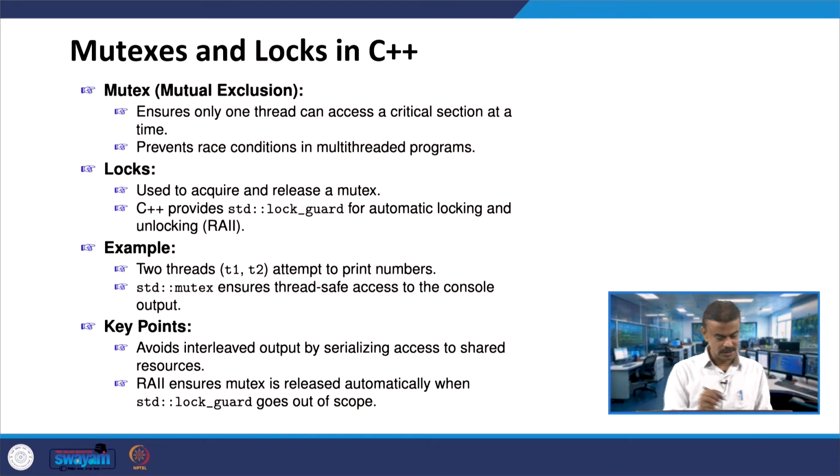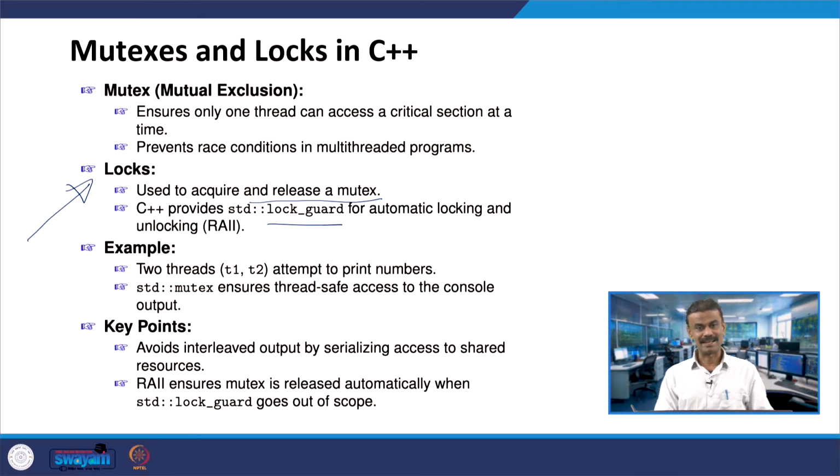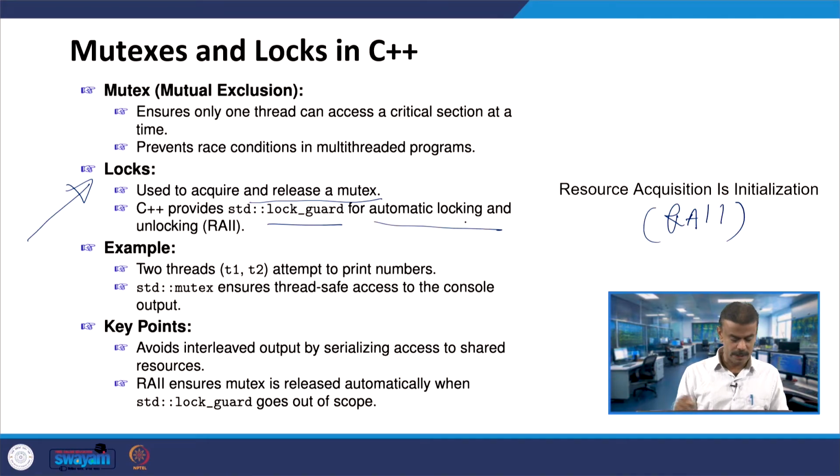So, the next concept, locks. The locks are useful to acquire and release a mutex. In fact, we are going to see this with the help of lock_guard, for automatic locking and unlocking. It is like RAII. What do you mean by RAII? It is nothing but resource acquisition is initialization. So, you call this RAII. So, the lock_guard is for automatic locking and unlocking. So, let us consider an example.